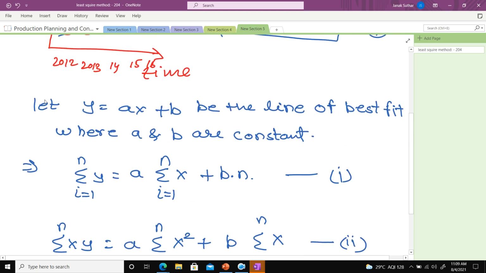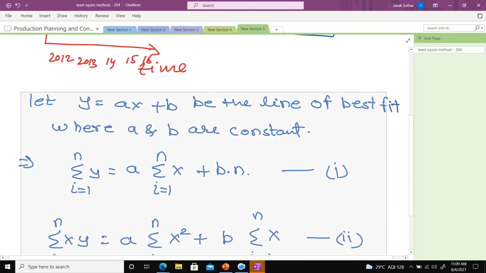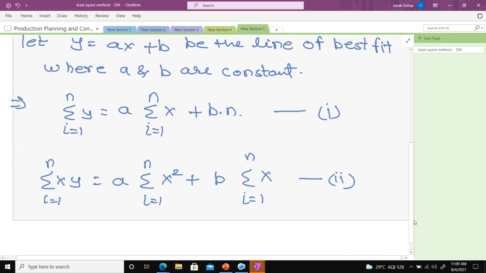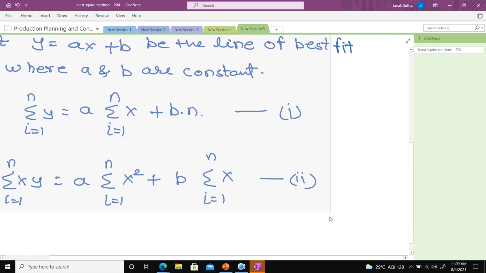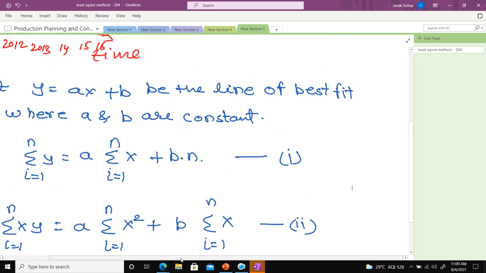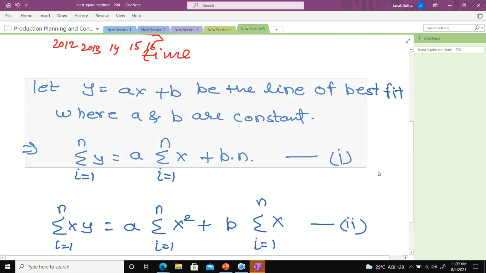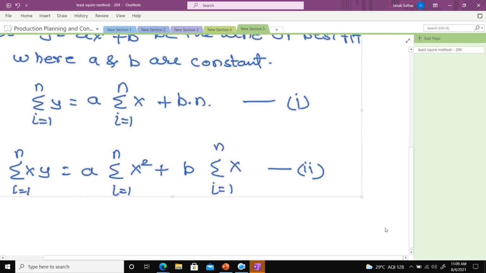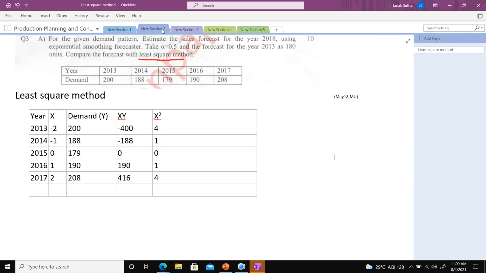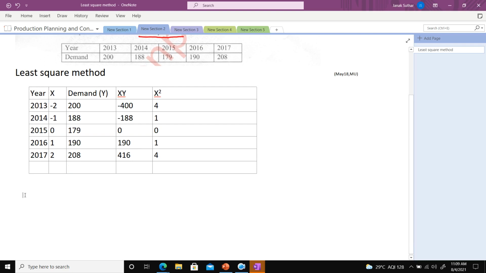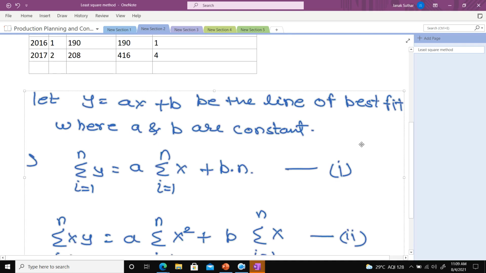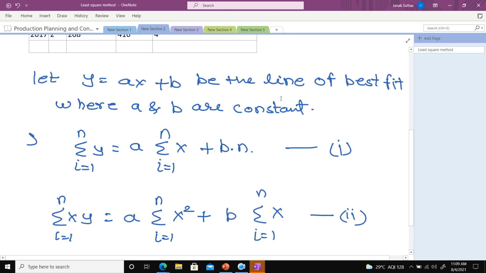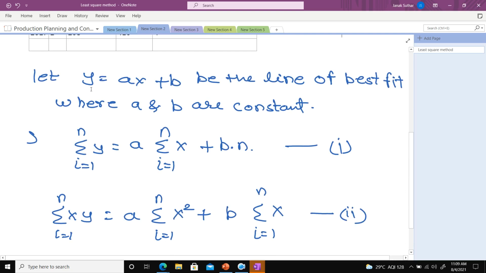These two equations you can use to find the a and b values.